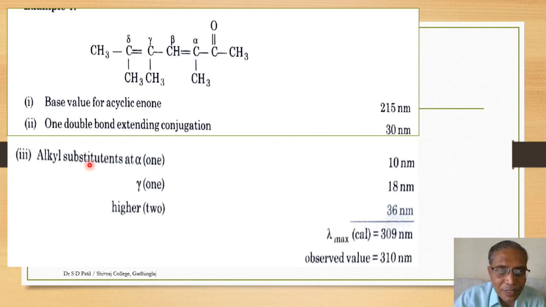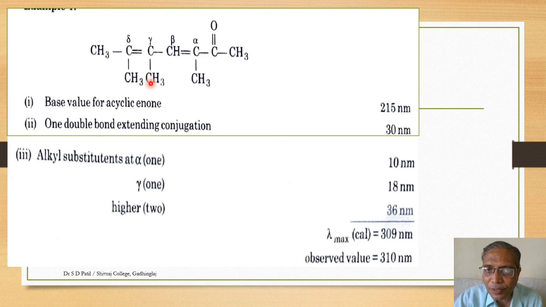Then alkyl substituents. As I mentioned, this is the alpha position. At the alpha position you have one alkyl substituent, that is CH3. So there is an increment of 10 nanometers. At beta we don't have any substituent.